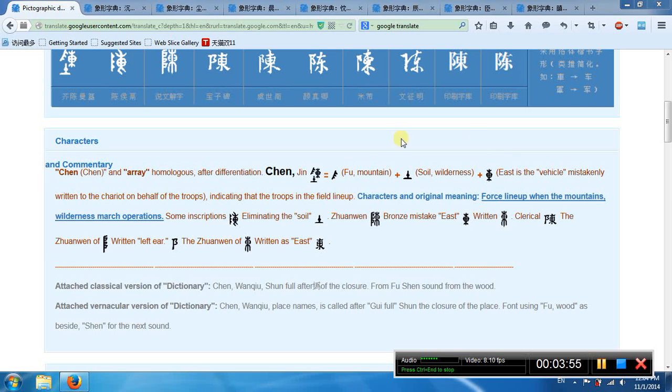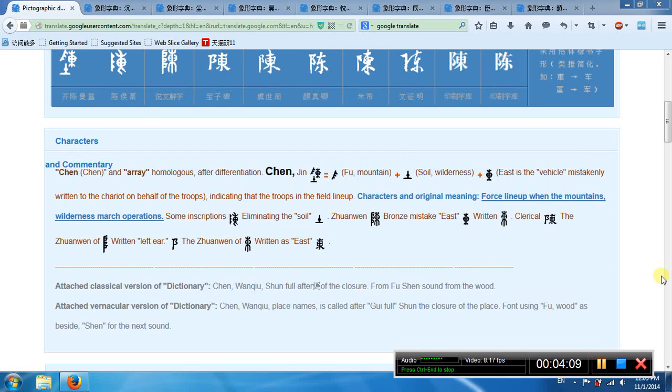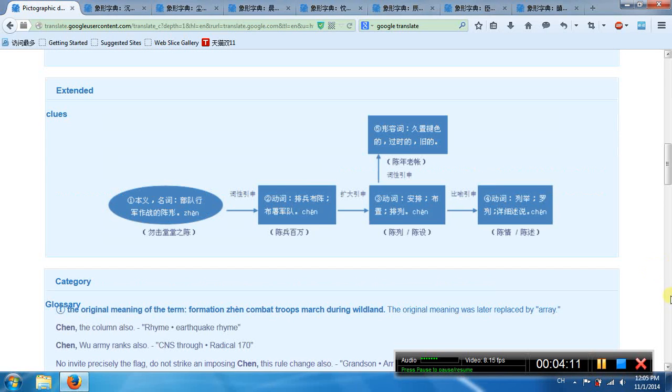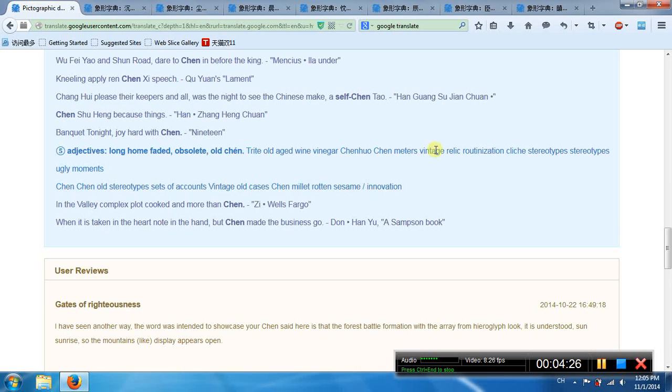So its meaning is the troops march in the mountain, in the wilderness. The second meaning is the verb, formations, deployed troops. Third meaning, arrangement. First meaning, list, detailed, recounting. Adjective, long ago, faded, obsolete, old.